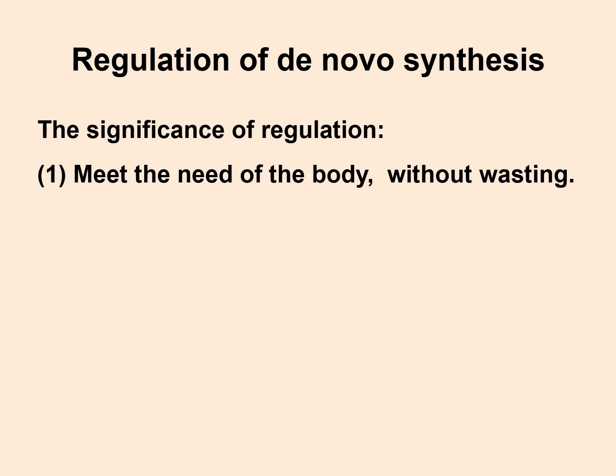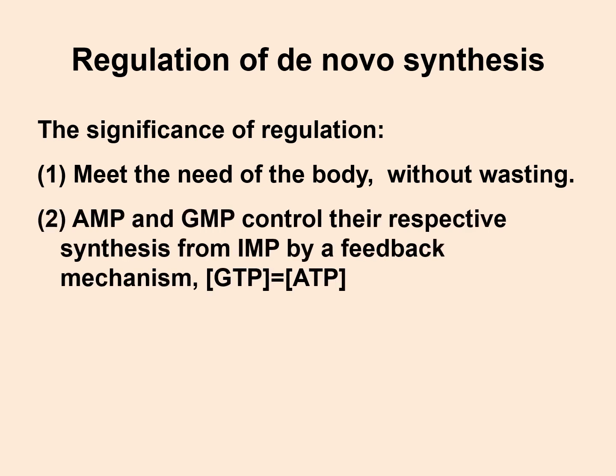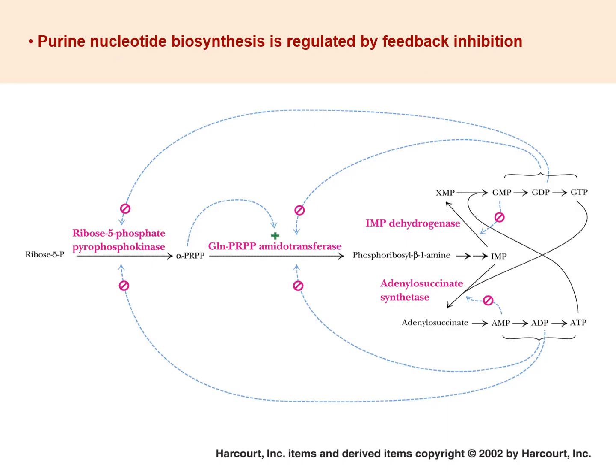There should be appropriate usage, and the body should be able to synthesize optimum amounts of the nucleotides without any wastage, and we can see that AMP and GMP control their respective synthesis from IMP by a feedback mechanism. Okay, so let's take a look at the diagram.